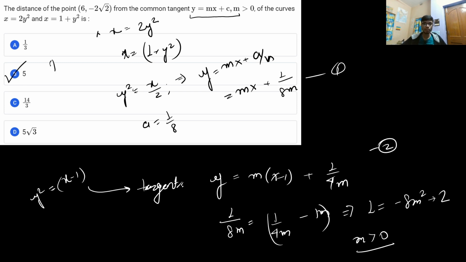It is a pretty simple problem, but it is an important problem. These types of problems actually get repeated in your JEE Mains paper, so you can see how simple this problem is. But people do make mistakes. People get overwhelmed, make mistakes in the value of a, or make mistakes by comparing the value of the constants. So you just need to avoid those mistakes, then only you can definitely ace those problems.